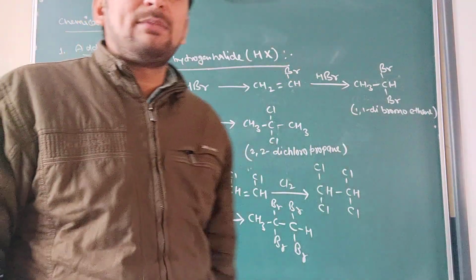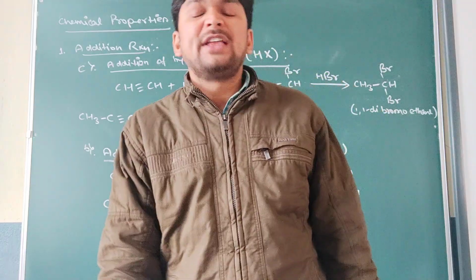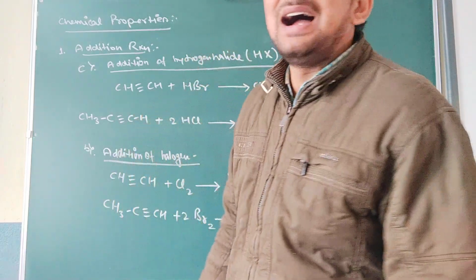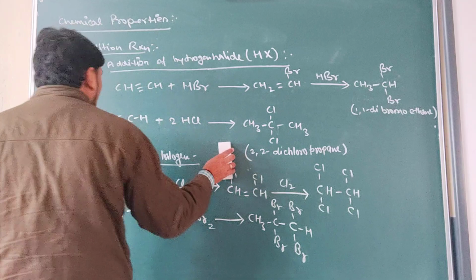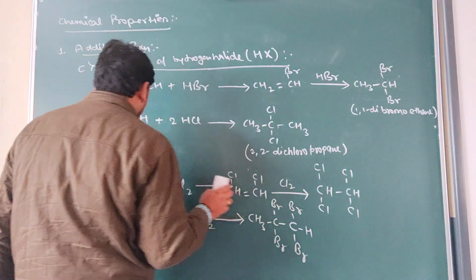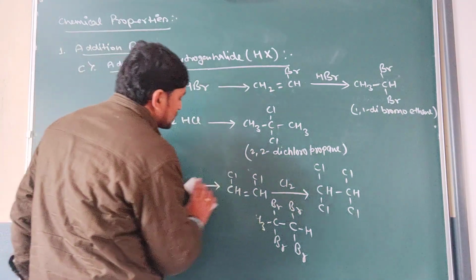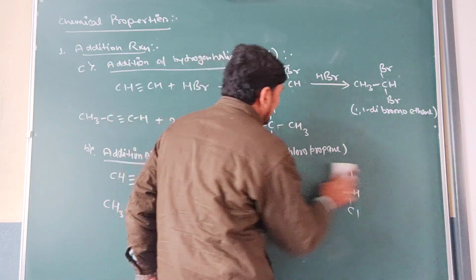Now we are going to discuss the next one, the addition of H2O. This is called the hydration reaction, addition of H2O. So just see how H2O will be added in such a type of compound.